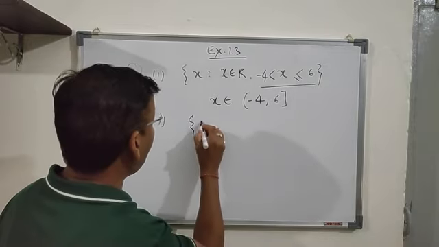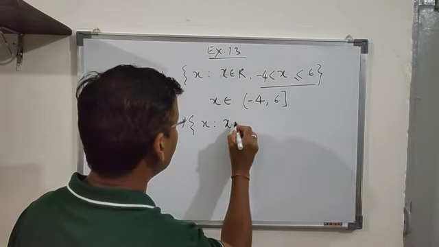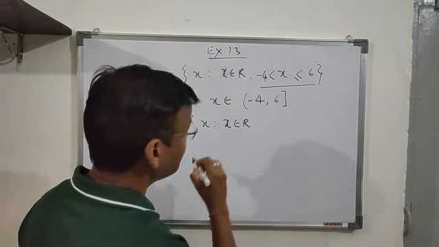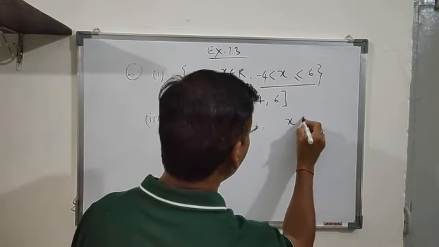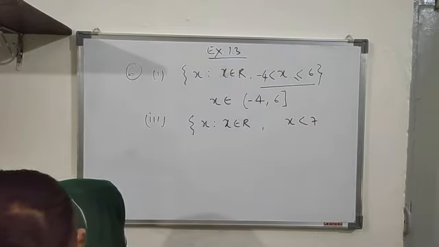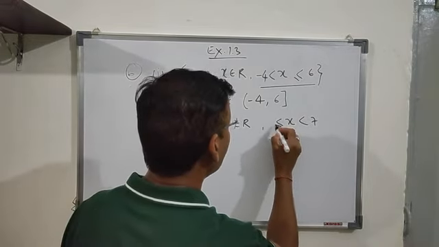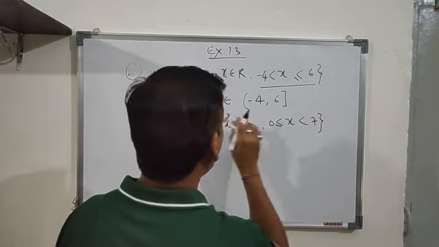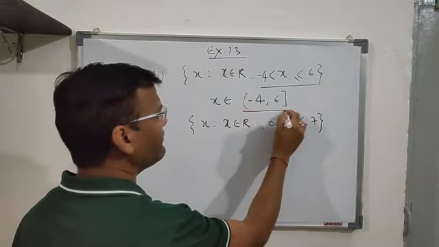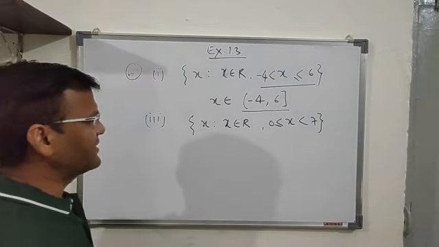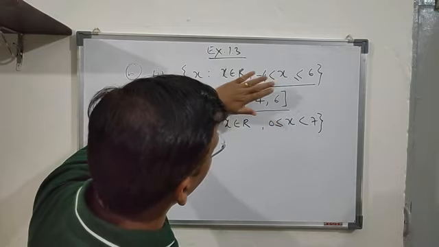So it is x such that x belongs to R, and x less than 7, and greater than or equal to 0. If you are writing x belongs to this, that is also correct. If you are writing only the interval, that is also correct. You can write either answer. This is also not required. Even if you write the answer as this one, the answer is also good.